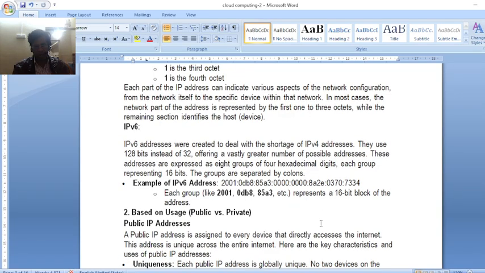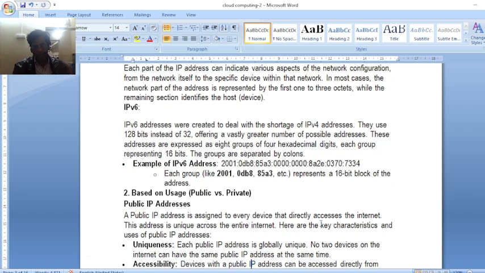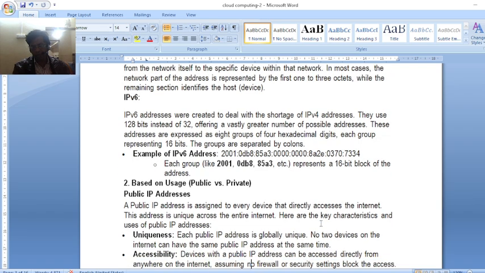So the first division is IPv4 and IPv6. The next division is public and private IP addresses. A public IP address is assigned to every device that directly accesses the internet. It is a unique address on the internet.